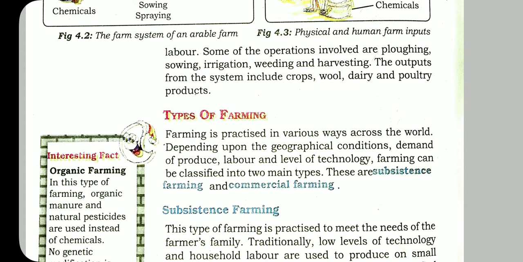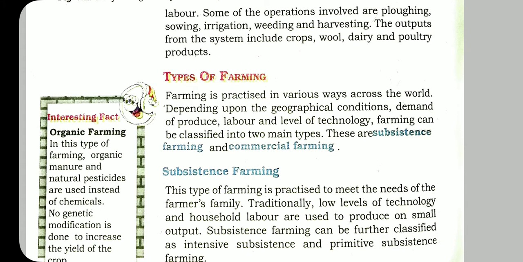Subsistence farming is practiced to meet the needs of the farmer's family. That means the farmers produce according to the needs of their family.